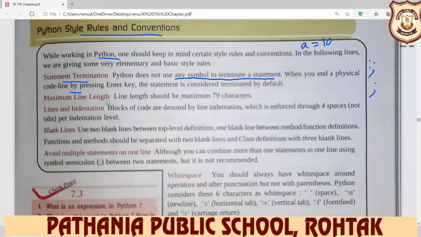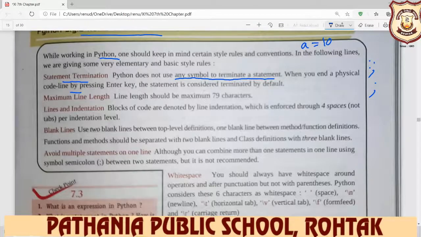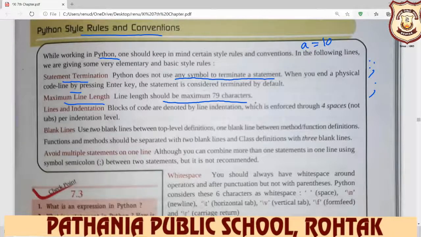Maximum line length. Line length should be a maximum of 79 characters. You write in a particular line at most 79 characters, not more than 79 characters.